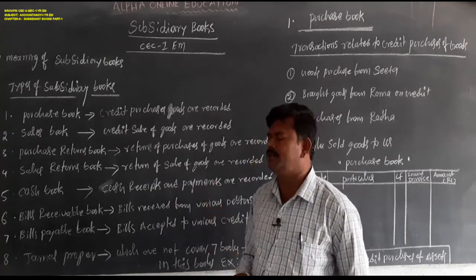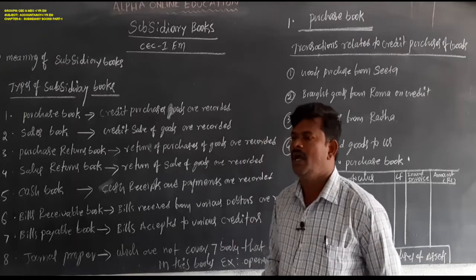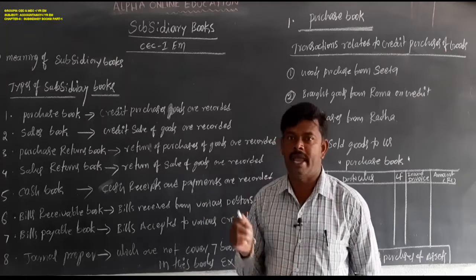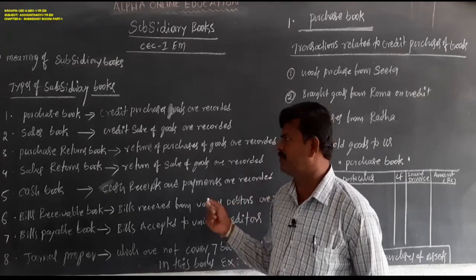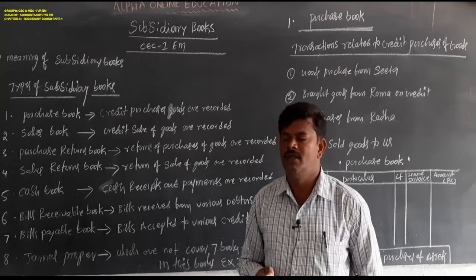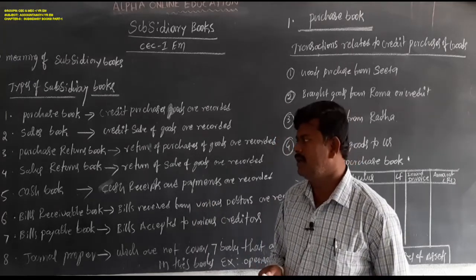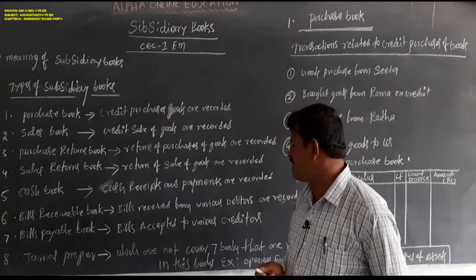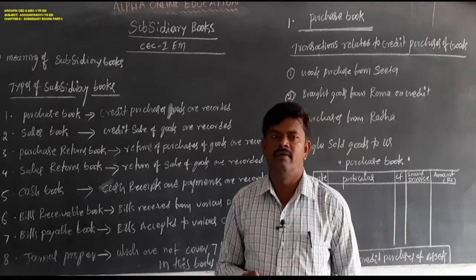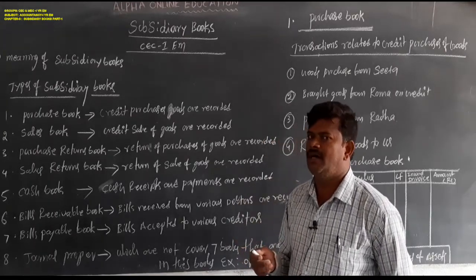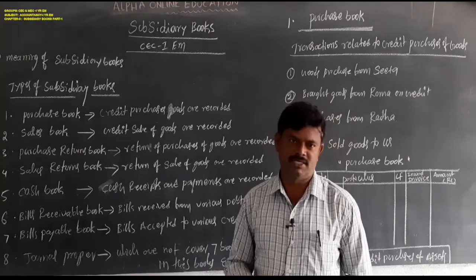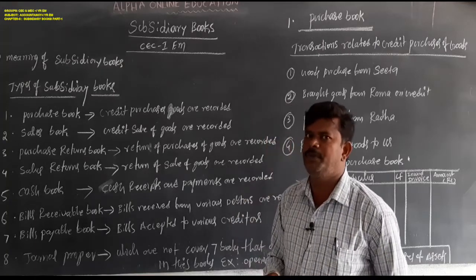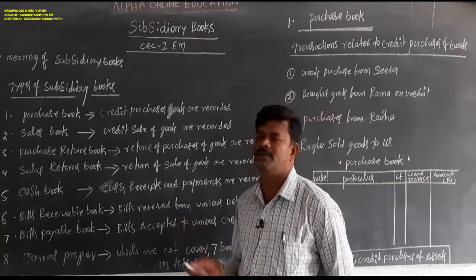Next, cash book. Cash receipts and cash payments are recorded in the cash book. This is the 5th book. Bills receivable book: the bills received from various debtors, various customers, are recorded in the bills receivable book.